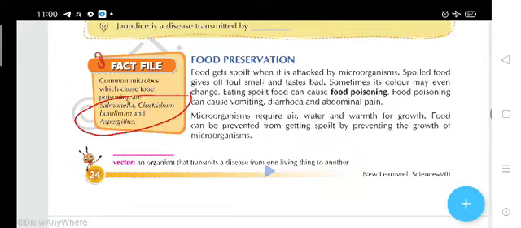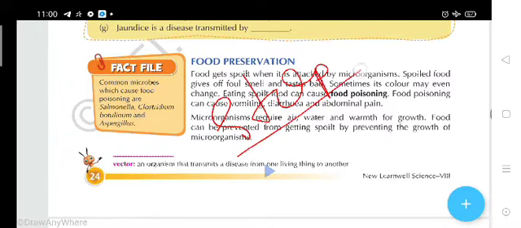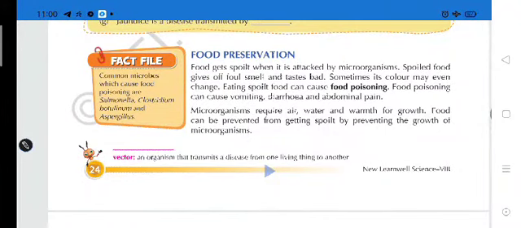So can we stop the growth of microorganisms? Is it possible? Yes students, we can stop the growth of microorganisms. But for that we have to know what kind of requirements there are for the growth of microorganisms.